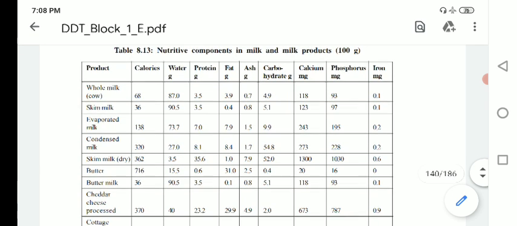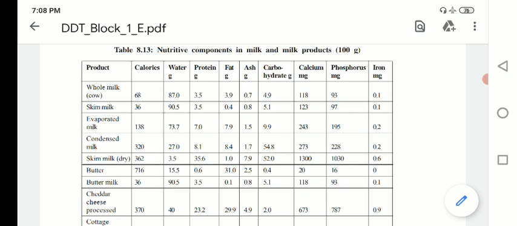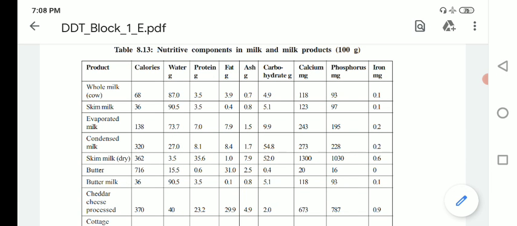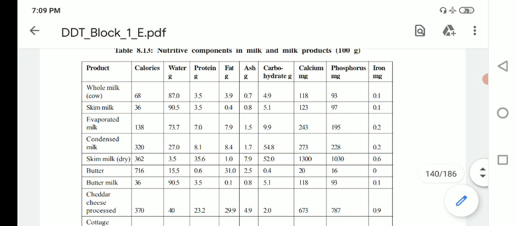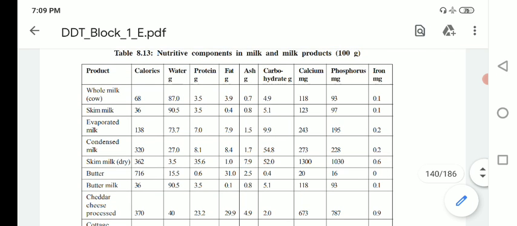If you see whole milk of cow, it contains almost 68 calories, then 87% of water, then 3.5 gram of protein, then 3.9 gram of fat, and 0.7 gram of ash. Then carbohydrate comprises almost 4.9 gram, and calcium 180 milligram, then phosphorus 93 milligram, and iron 0.1 milligram. All these are calculated per 100 gram of milk.